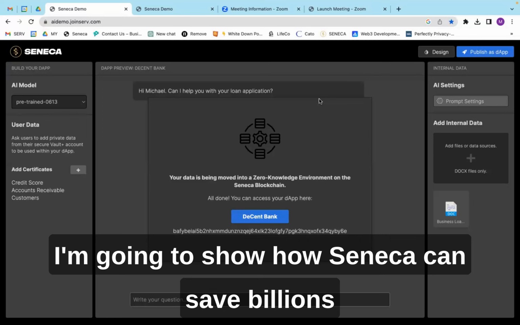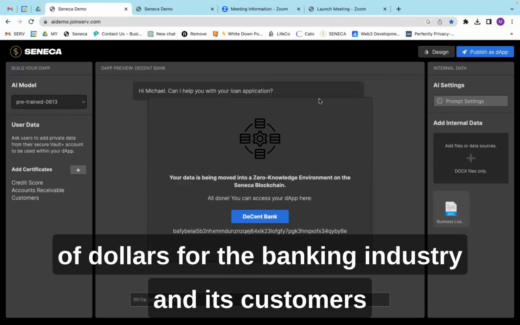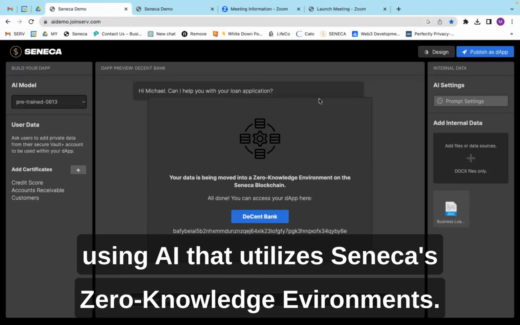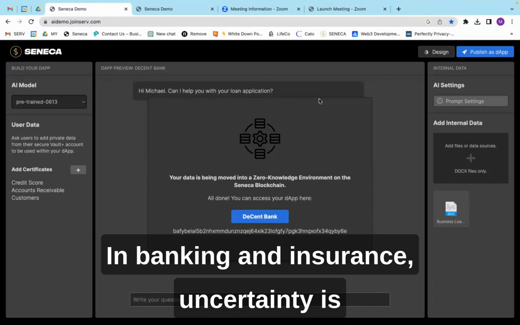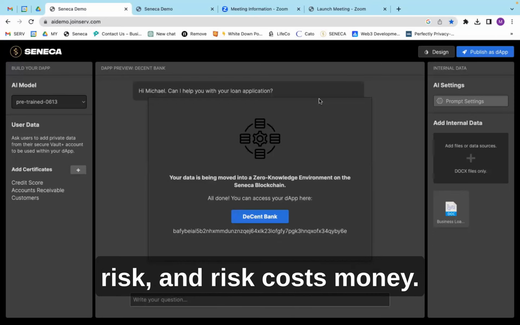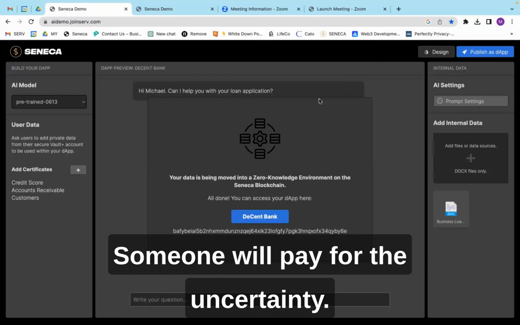I'm going to show how Seneca can save billions of dollars for the banking industry and its customers using AI that utilizes Seneca's zero knowledge environments. In banking and insurance, uncertainty is risk and risk costs money. Someone will pay for the uncertainty.